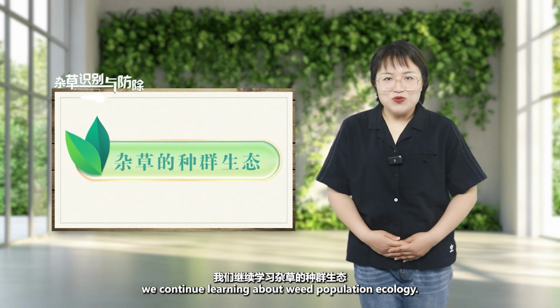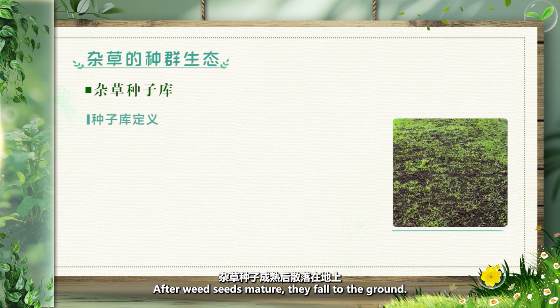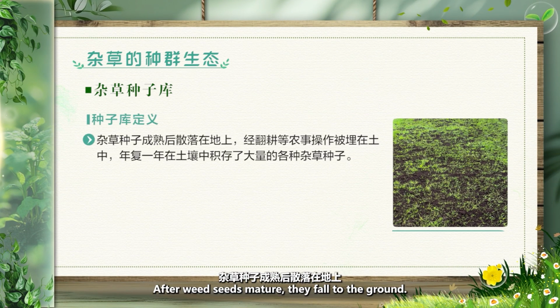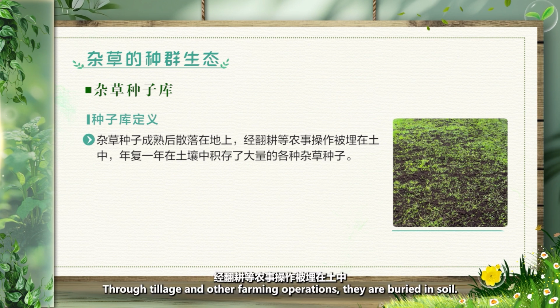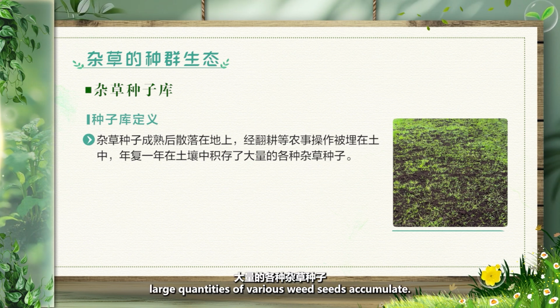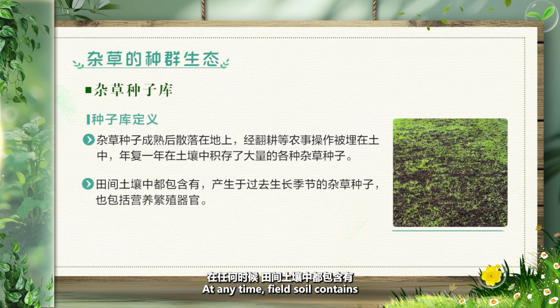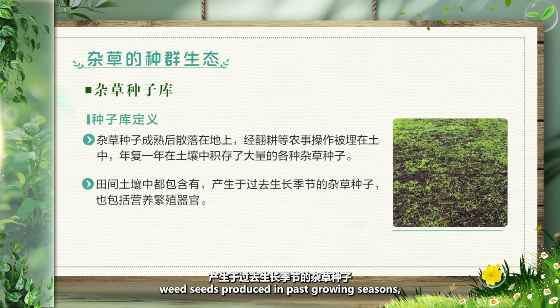Next, we continue learning about weed population ecology. 1. Weed seeds form seed banks. After weed seeds mature, they fall to the ground. Through tillage and other farming operations, they are buried in soil. Year after year, in the soil, large quantities of various weed seeds accumulate. At any time, field soil contains weed seeds produced in past growing seasons,